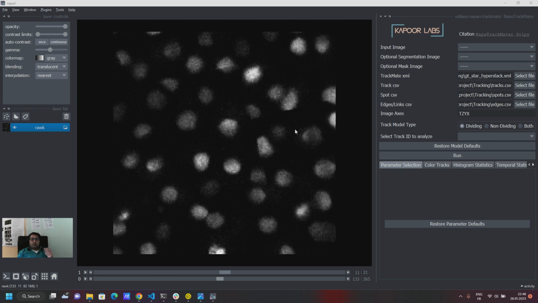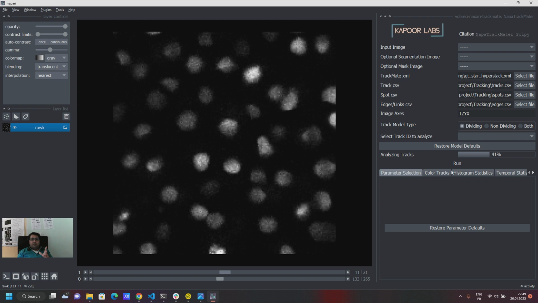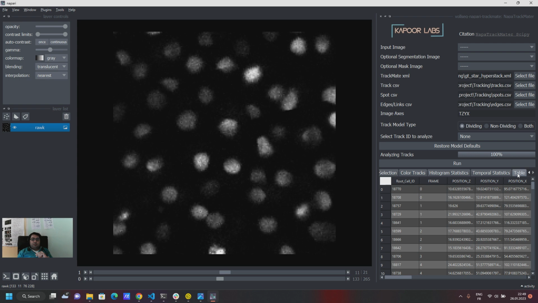So the first thing you have to do is open your image and then import, and here you have to specify the paths of your XMLs and the CSV files which come from TrackMate, and you hit the run button. Now when you hit the run button, it's going to have this analyzing tracks progress bar, which shows you where you are in your track analysis. And then you see a new tab, which is your table, has appeared here.